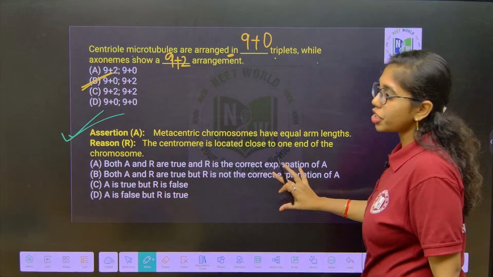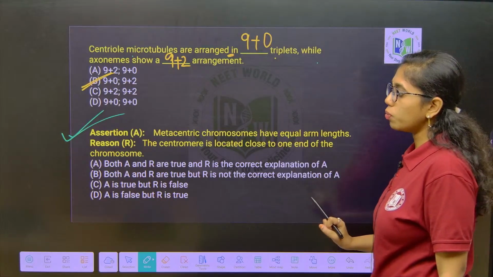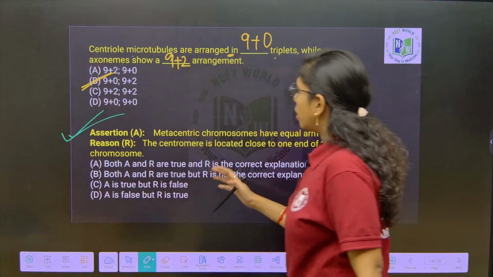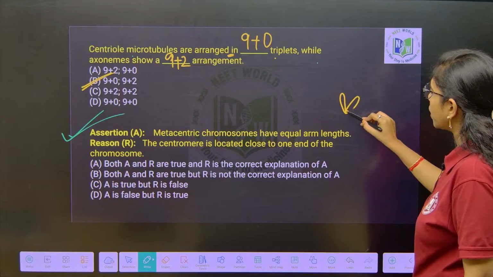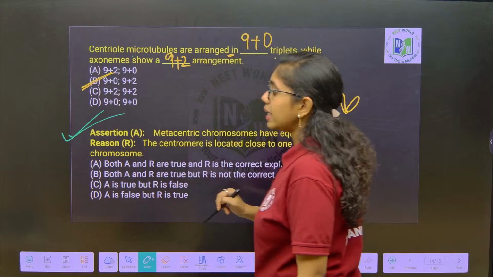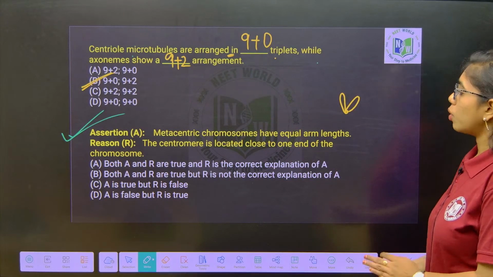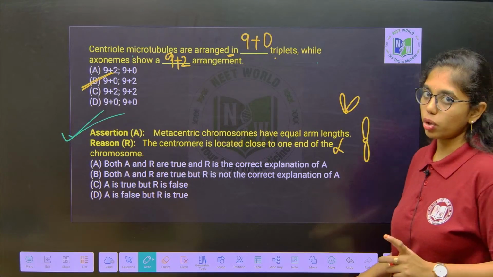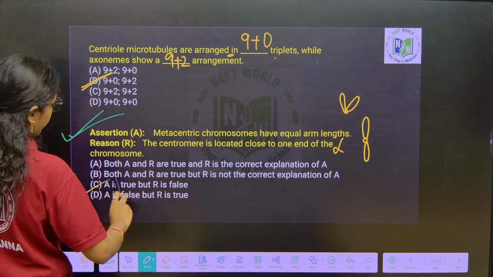Metacentric, this is about the shapes of chromosomes. Keep answering. This is about what? Shapes of the chromosome. Very good. Look at it once. Metacentric chromosomes have 2 equal arms. Yes, it has 2 equal arms and it will form V shape during the anaphase of cell division. In the reason, it says the centromere is located close to one end of the chromosome. Wrong, the centromere is located exactly at the center of the chromosome. So, here A is true and R is false. Option C will be the right answer.